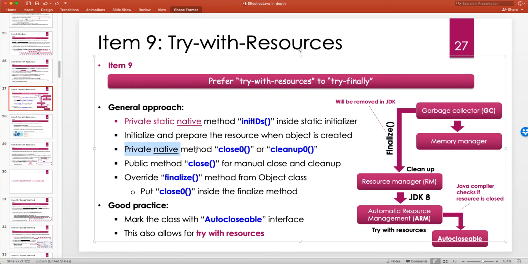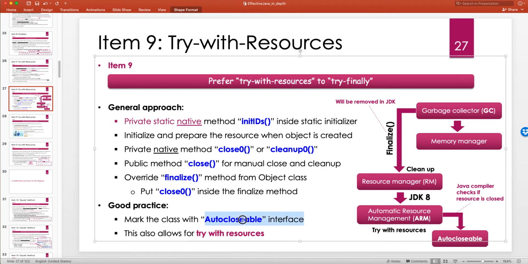So on the Java side you have private native methods close0 and cleanup0, and these do the work in the C++. And then you provide a public method close, which typically comes with implementing the AutoCloseable. So this is for manual close and cleanup. And then for a safety net, you override the finalize. And again, this is not recommended, but at the moment this is a safety net, if the user, the client of the code, doesn't use your AutoCloseable class with the try-with-resources.